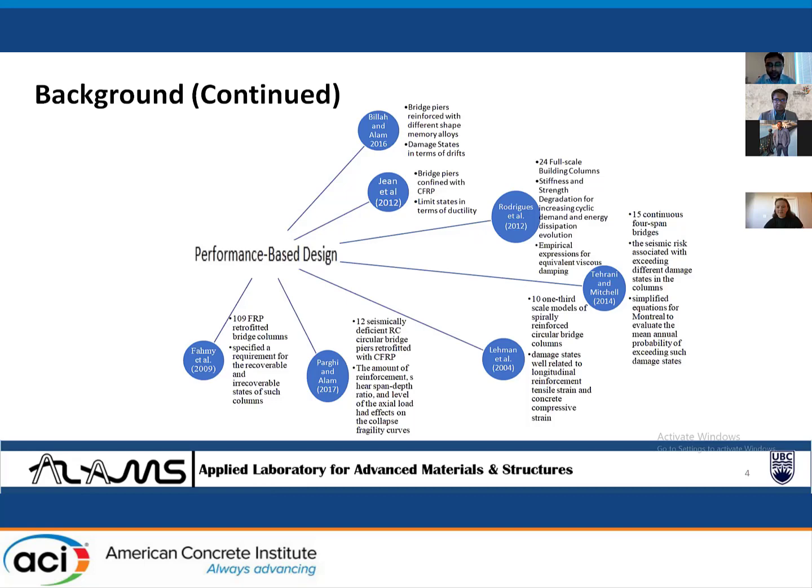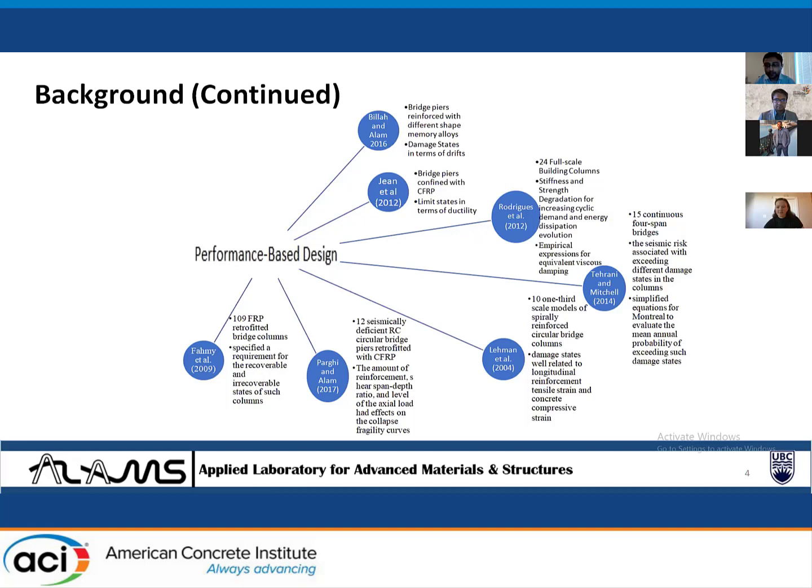Jean et al. studied bridge piers confined with CFRP and proposed limit states in terms of ductility. Rodriguez et al. tested 24 full-scale bridge building columns. They studied stiffness and strength degradation for increasing cyclic demand and energy dissipation evaluation, and proposed empirical expressions for equivalent viscous damping.